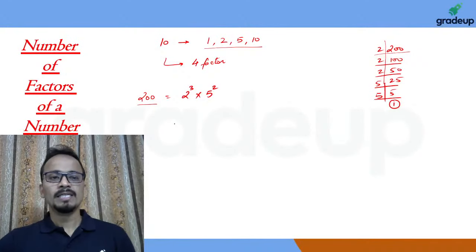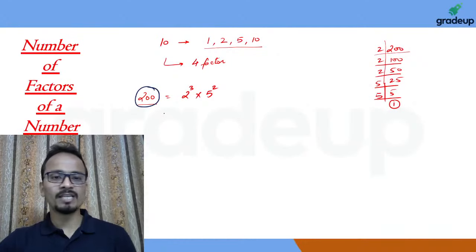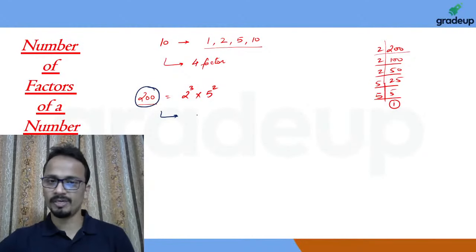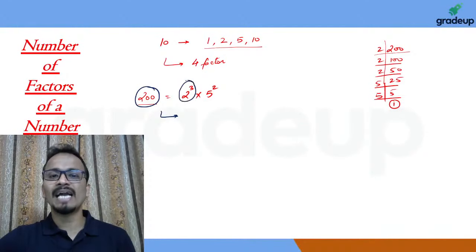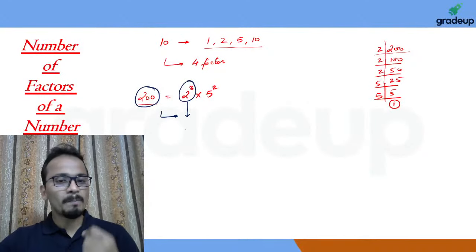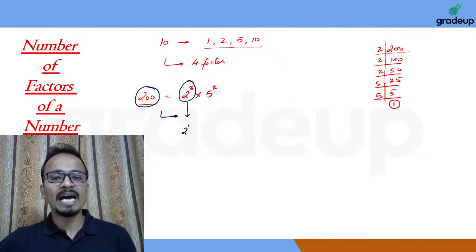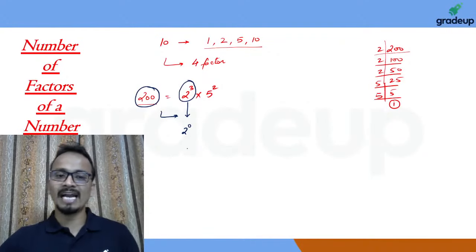Now we want to calculate the total number of factors of 200. The factors of 200 will include those numbers which completely divide 200. In 200, the highest power of 2 that I have is 3. In any factor of 200, it may happen that I have 0 power of 2 present, that means 2 is not at all there in that factor.